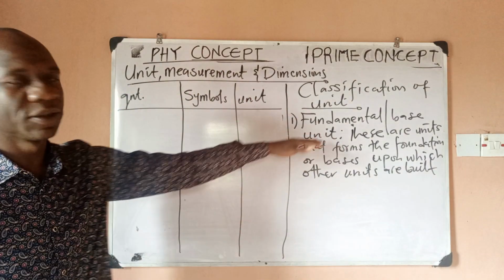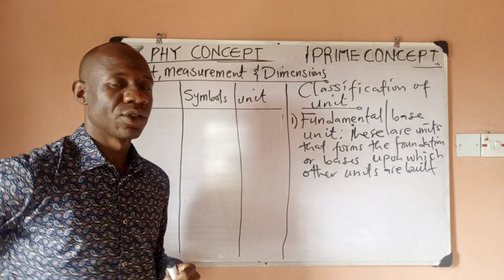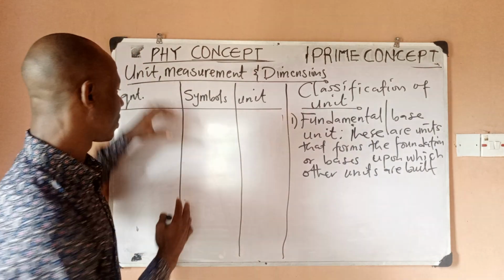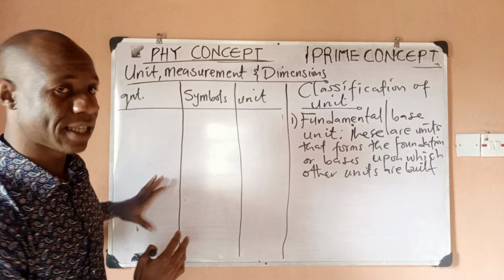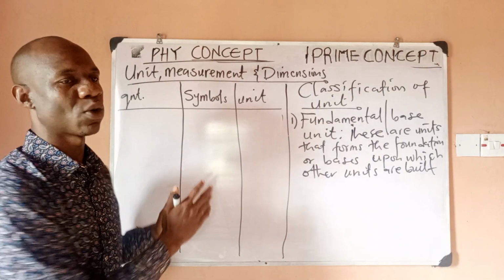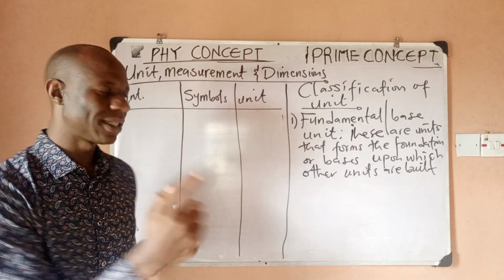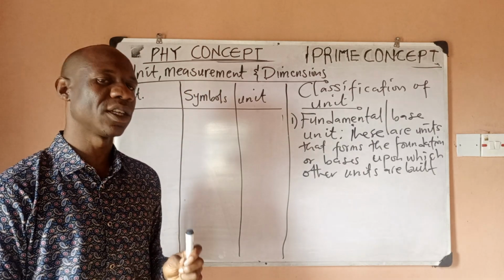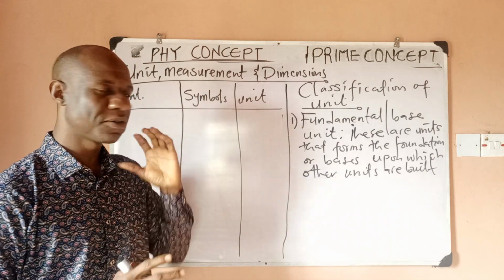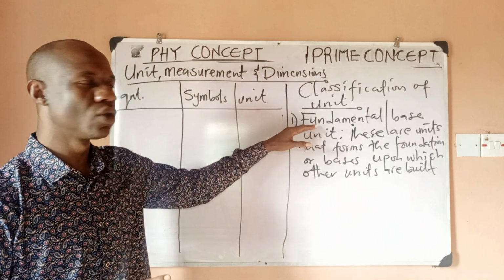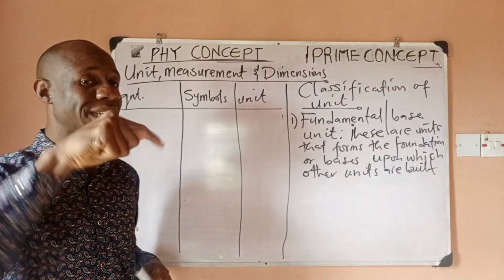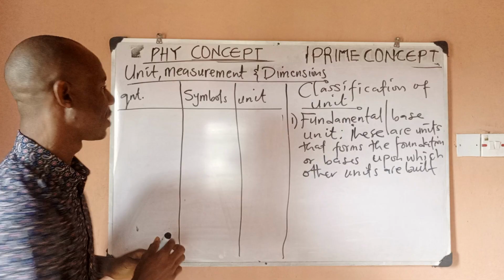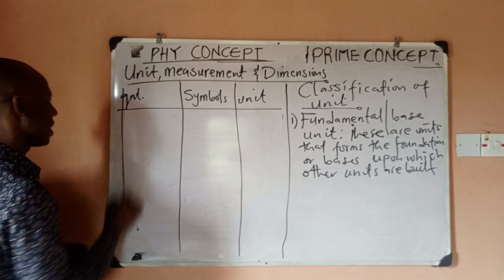Remember, we're considering the fundamental quantities. So what it means is that if you know the fundamental quantities, which is what I'm going to list here, any other thing that is no longer a fundamental quantity will become the second classification, which we are going to look at. So it's very important for us to know the fundamentals. Any other thing that does not fall into fundamental has to be the second classification. So what are the fundamental quantities?